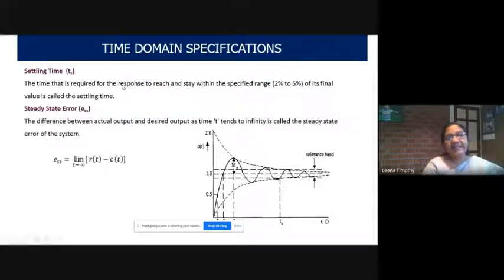Now, what is the settling time? Settling time is the time taken by the time response to reach and stay within the specified tolerance band.